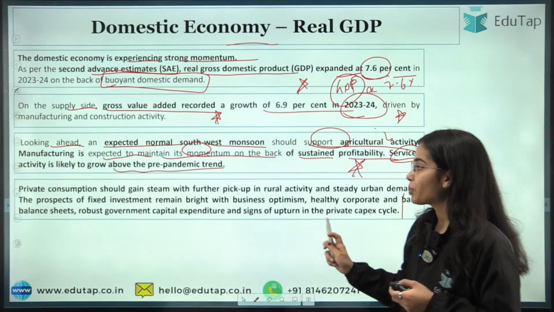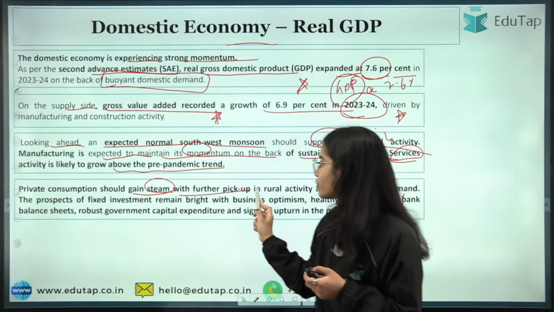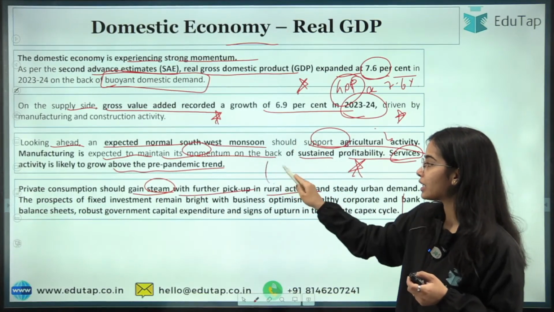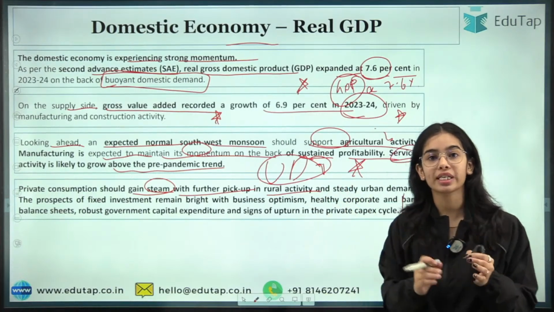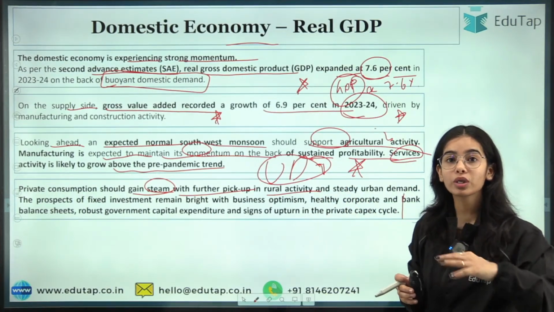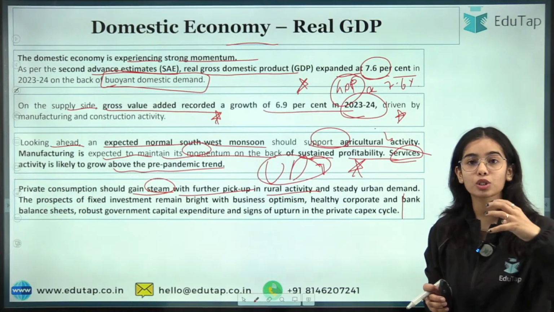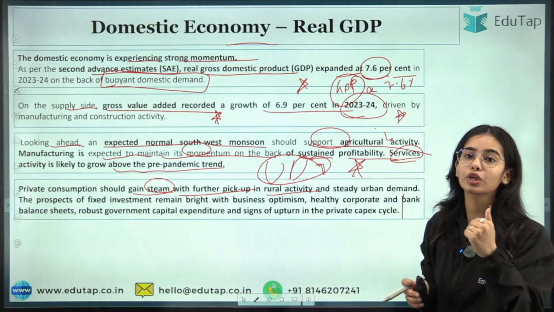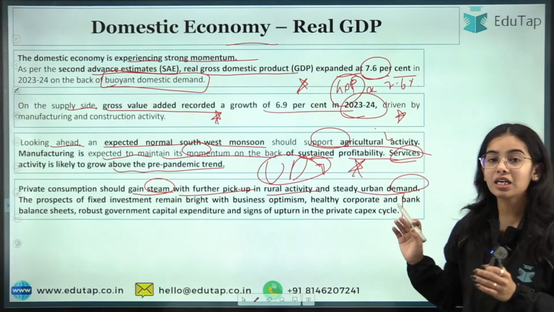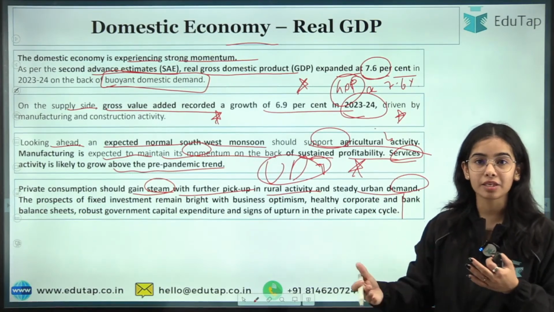Okay. So private consumption should gain steam with a further pickup in rural activity. Until now the urban demand was quite high, the discretionary demand was quite high, but now it is said that the rural demand or the rural activities are also going to pick up. So the private consumption from the rural area is also going to pick up. Urban demand has remained steady, it has remained continuous.